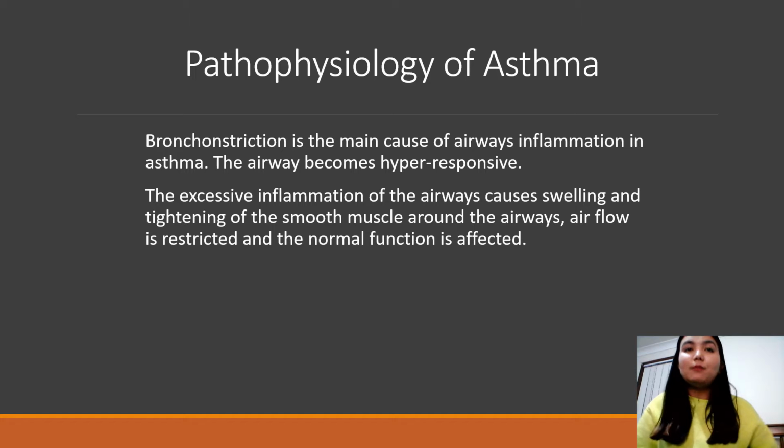Pathophysiology of asthma. Bronchial constriction is the main cause of airway inflammation in asthma. The airways become hyperresponsive. The excessive inflammation of the airways causes swelling and tightening of the smooth muscle around the airways. Airflow is restricted and the normal function is affected when the airways are characterized by hyperresponsiveness and bronchial constriction, which leads to airway restriction, which manifests the symptoms of asthma like coughing, wheezing, and shortness of breath.